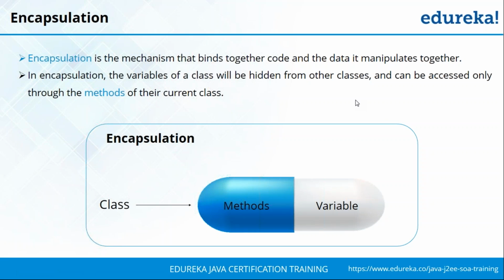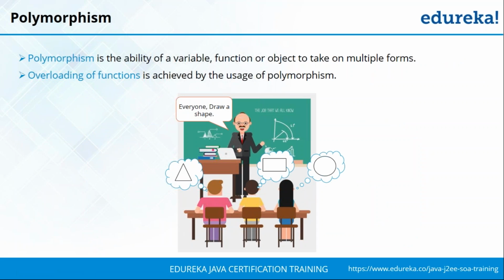Now, moving on, the next concept that we're going to be discussing is polymorphism. Polymorphism basically is the ability of a variable or a function or even an object to take multiple forms. Here we are not going to go into much detail with respect to how polymorphism is applicable, because one of the key achievements that you're going to get through polymorphism is obtained through function overloading. And I'll just give you an introduction of function overloading here.